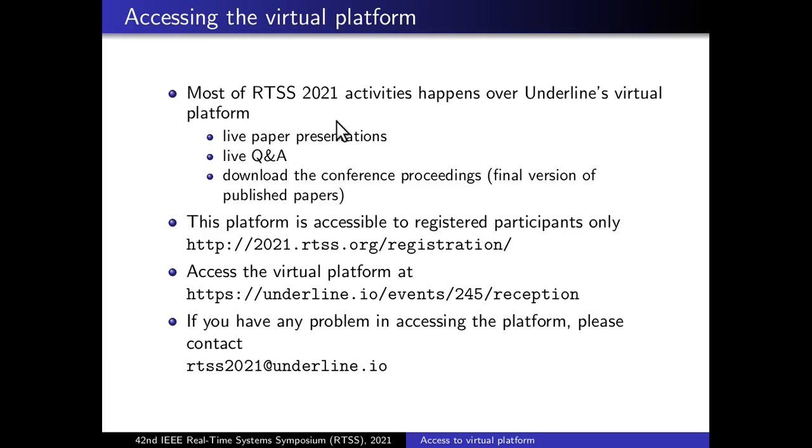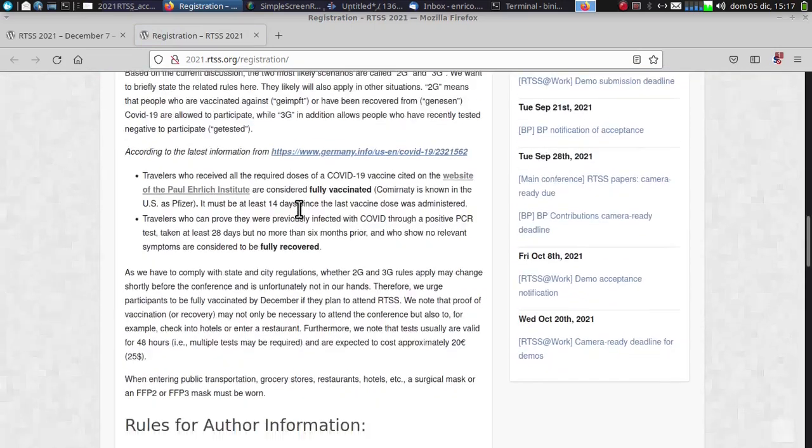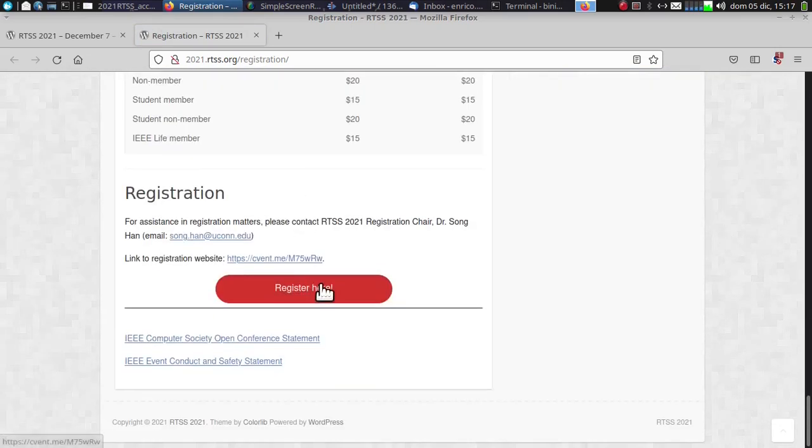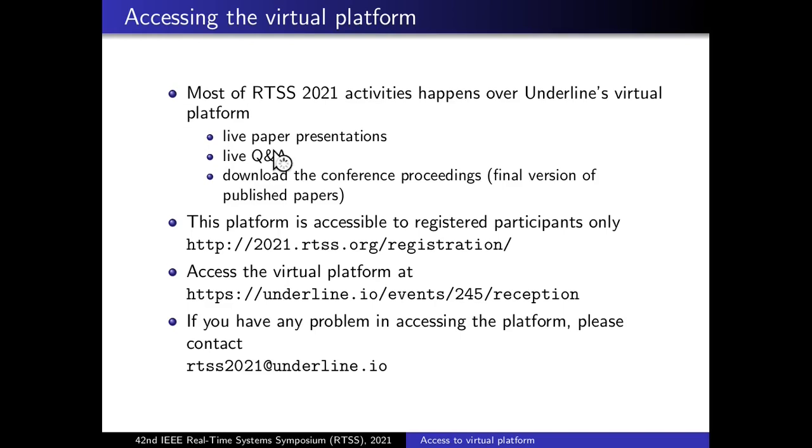All the content I mentioned above is accessible only to registered participants, so the participants who are registered to RTSS. If you want to register to RTSS, you just go here, you register, and there's the registration page. You follow everything, you click here, and for $15 to $20 you can today register for this virtual event. Once you are registered, you can access the virtual platform.